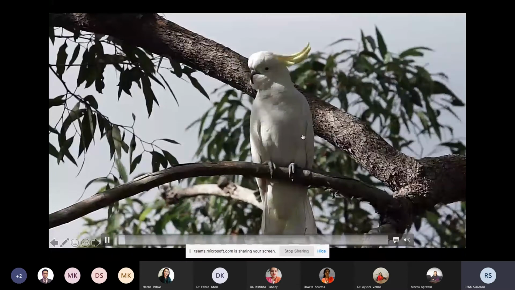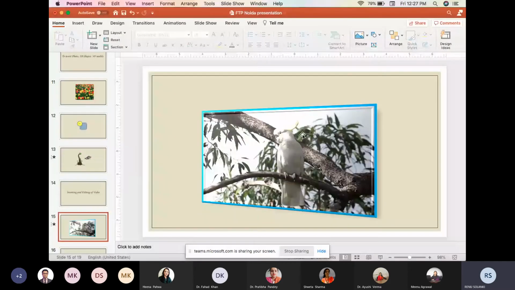So with the video part, we can insert the video, we can edit the video, we can also edit its appearance, whether it will play in some part of the presentation or in full screen mode, and we can trim the video, which is a very important feature that is available with the latest version of Microsoft PowerPoint.